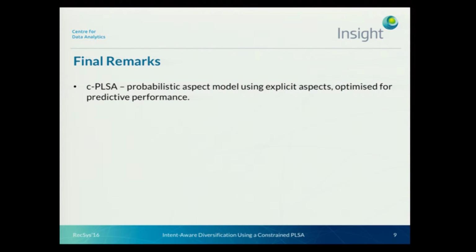And to sum up, in this research, we focus on the intent-aware framework and aspect models that are used by the framework. We propose a new aspect model that uses explicit aspects and is optimized for its predictive performance. We believe that the more accurate an aspect model is, the better diversification performance we can achieve in the end.